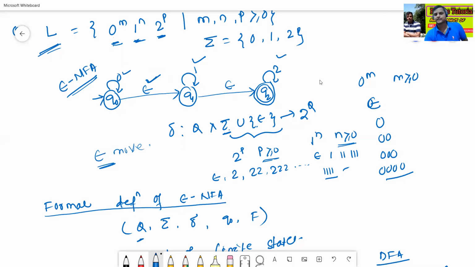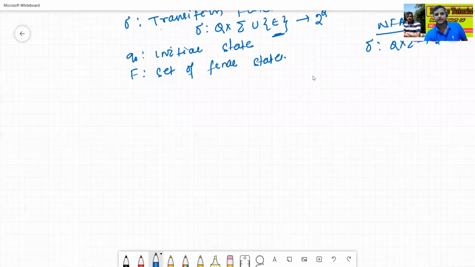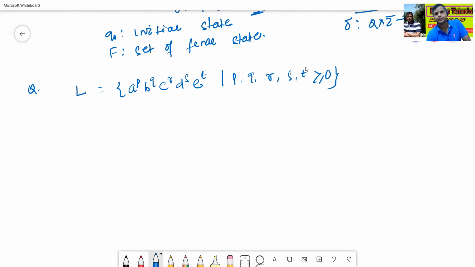Now we'll see one more example of the construction of epsilon NFA. Construct the epsilon NFA for the language a to the power p, b to the power q, c to the power r, d to the power s, e to the power t, where p, q, r, s, t are greater or equal to 0.